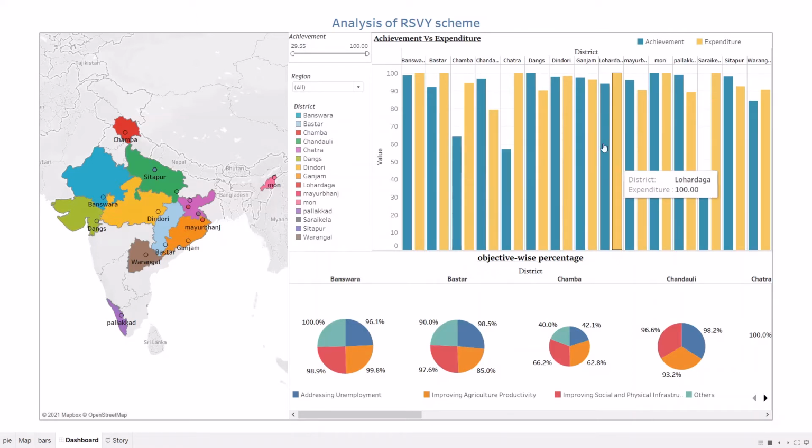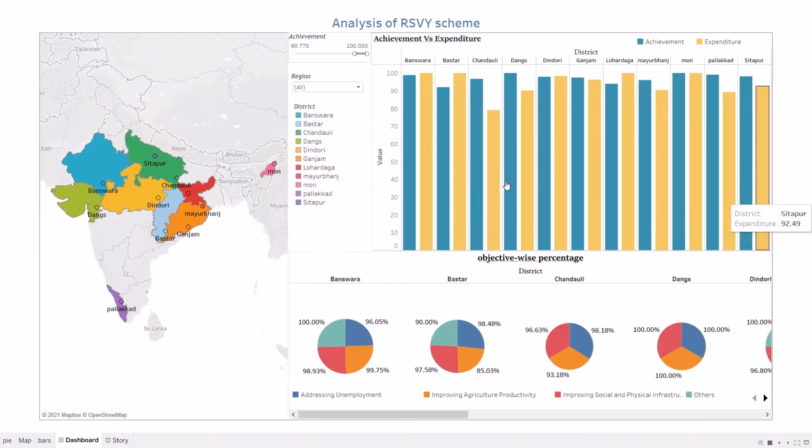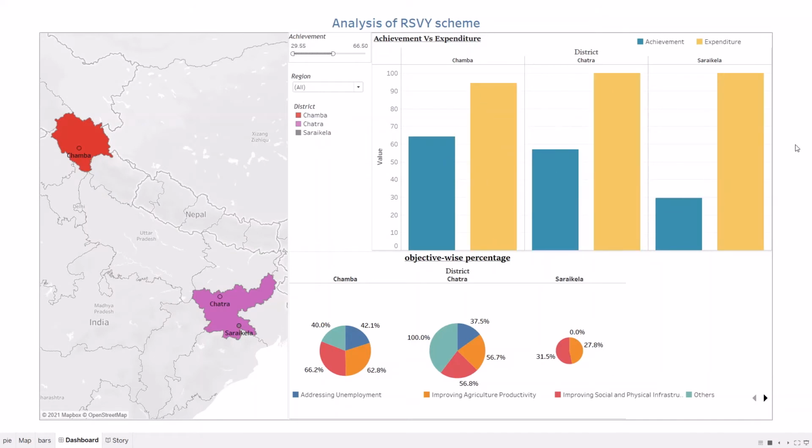If you want to see districts which have achieved above 90%, just use this slider to see them. As you can see, there are 10 districts which have achieved more than 90% of achievement. If you want to see the districts which performed very less, we can use this slider again and we can see those districts. As you can see, there are 3 districts which performed very less, in which Saraikela has the least achievement rate. The achievement rate is about 30%, and then Chhatra 56%, and then Chamma 64%.